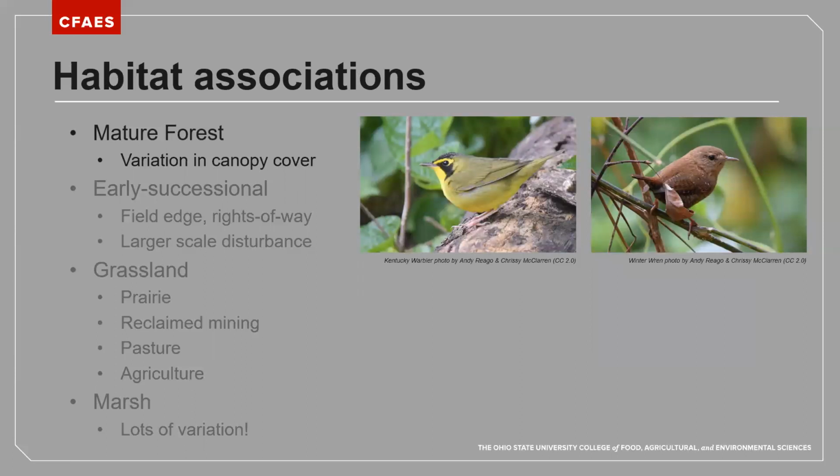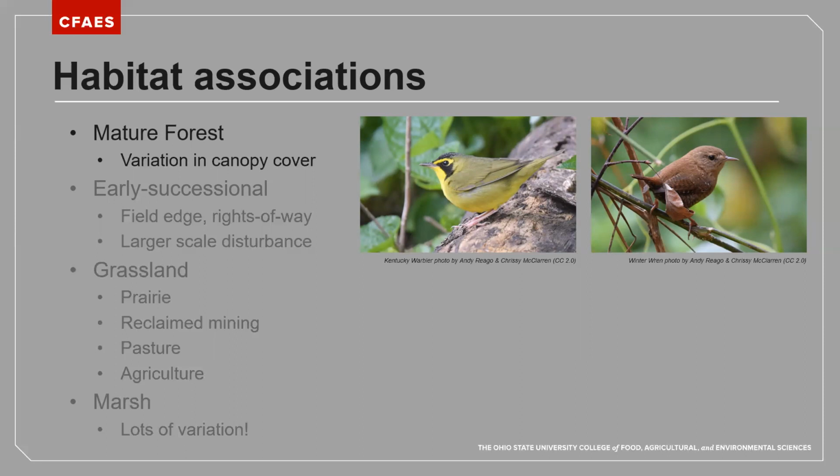Not all forests are the same, and as a result, not all forest breeding bird species are the same as well. We see variation in species occupancy or communities as the forest changes across structure and species composition. So I have two forest breeding birds here for Ohio that really run the gradient of forest conditions.